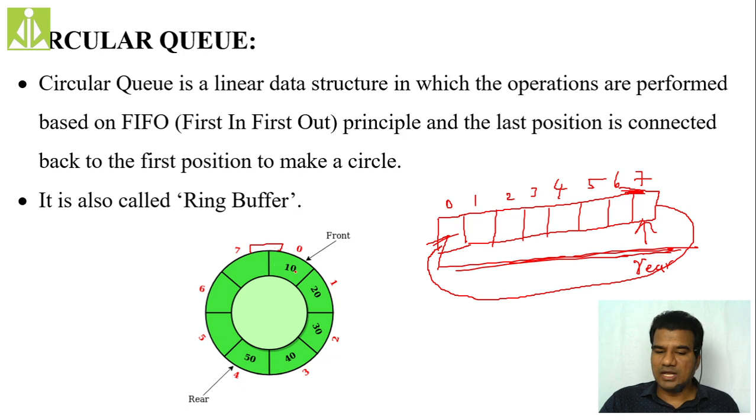So it is something like a circular memory location, forming the circular memory location. In that way we are achieving the circular queue concept. Here, we also have a name for it, a ring buffer. We also call it a ring buffer.